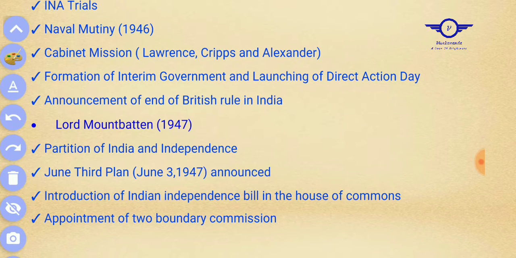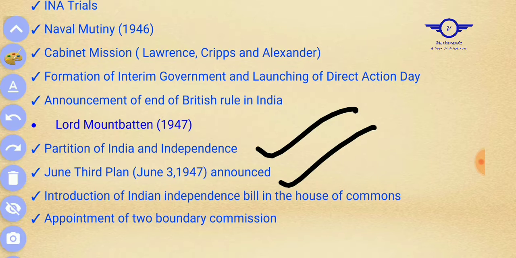Partition of India and independence took place. The June 3rd Plan was announced under his time. Introduction of the Indian Independence Bill in the House of Commons. Also the appointment of two boundary commissions took place under his tenure.